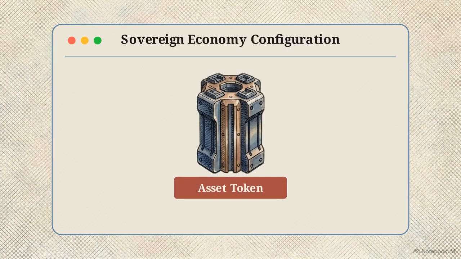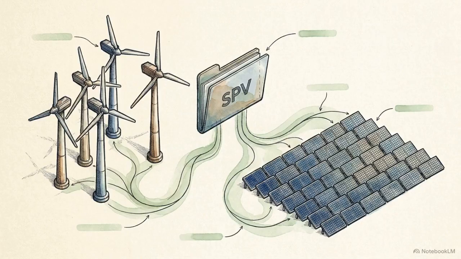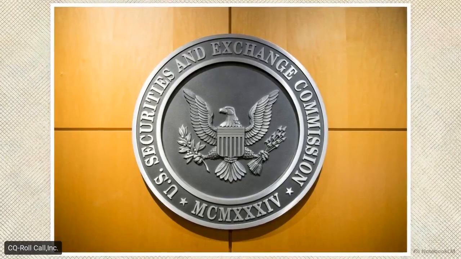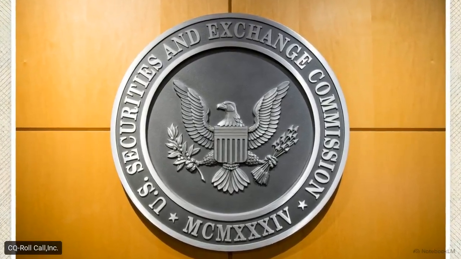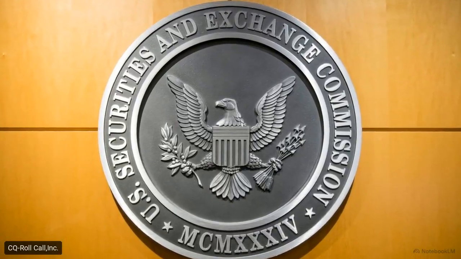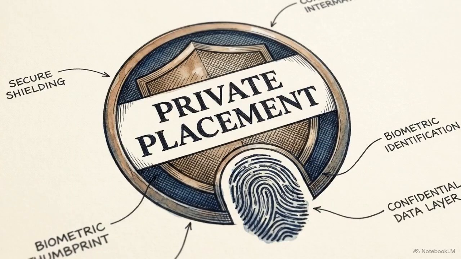The foundation of the stack is the asset token. Real-world asset sponsors require this base layer to represent actual economic interest in physical infrastructure, such as a special-purpose vehicle holding energy assets. Because this instrument carries yield and represents an investment, it falls unambiguously under SEC jurisdiction as a digital security. Issuance follows strict legal boundaries. Under the default framework, these tokens are issued via Regulation D, Rule 506(c), restricted to verified, accredited investors.